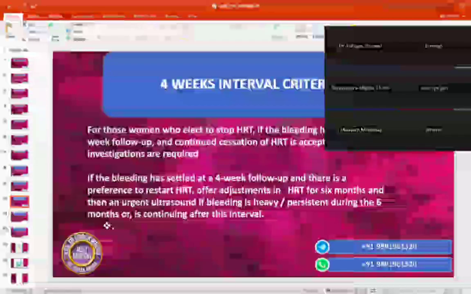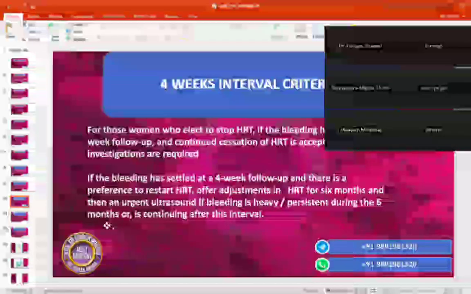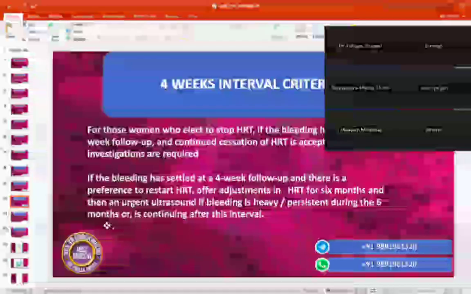And after adjustment, offer adjustments in the hormonal preparation for 6 months. However, if there is continuous bleeding, heavy bleeding, or continuous spotting during this 6-month period, then you need to go for an urgent scan.